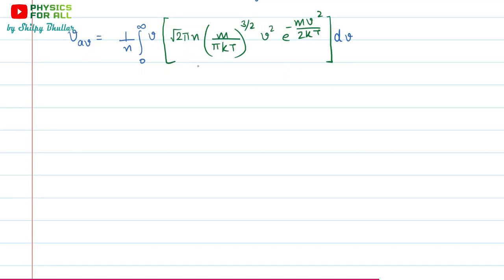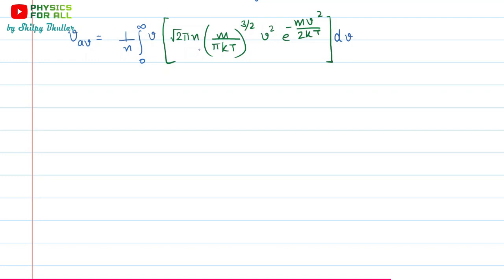Now what is this expression? This is the Maxwell-Boltzmann distribution law, the expression for the number of molecules given by the Maxwell-Boltzmann distribution.